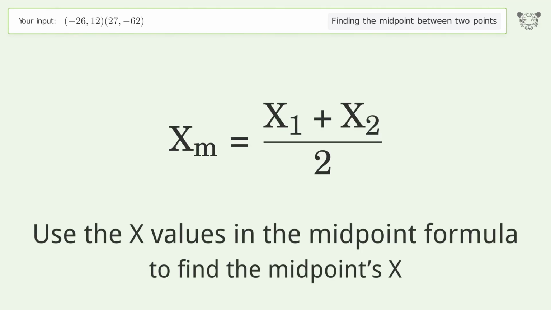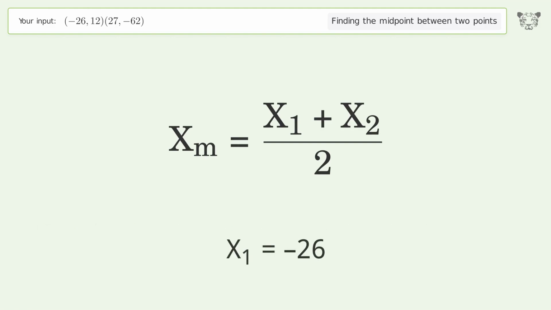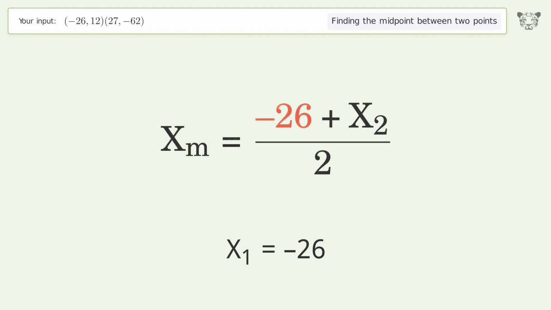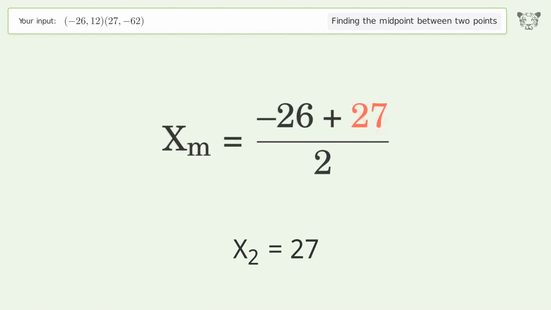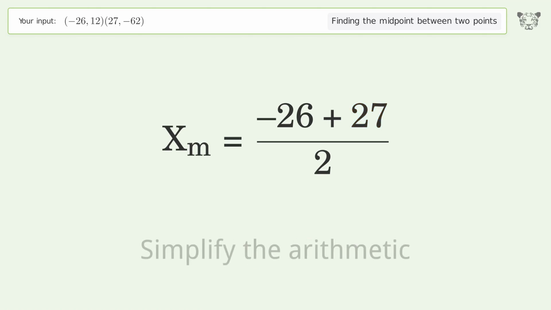Use the x values in the midpoint formula to find the midpoint's x. x1 equals -26. x2 equals 27. Simplify the arithmetic.